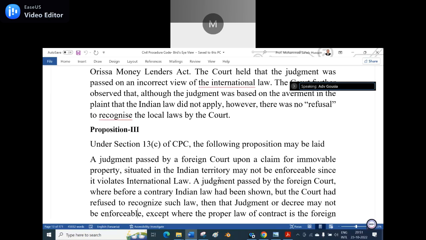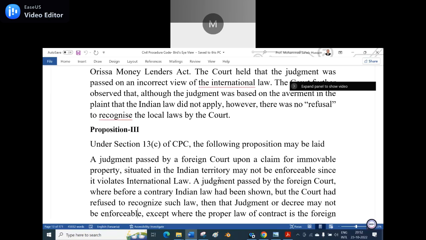Yes, sir. See, there is no dispute. Who is your mother? Am I right? Yes. But the dispute comes only when somebody denies it. In the same manner, there is no dispute for the immovable property because of lex situs.